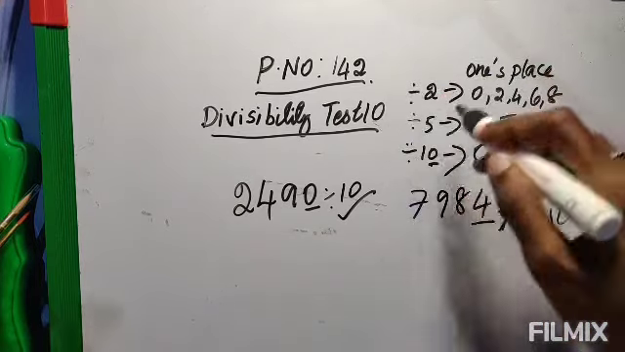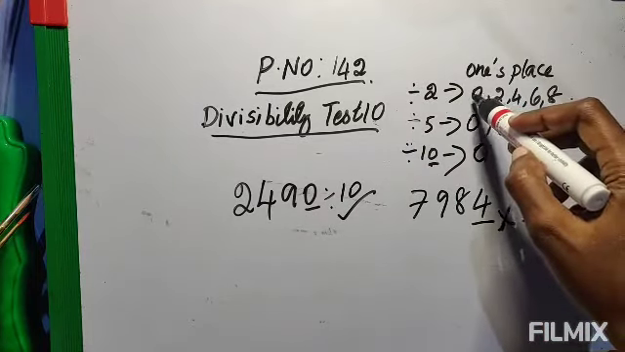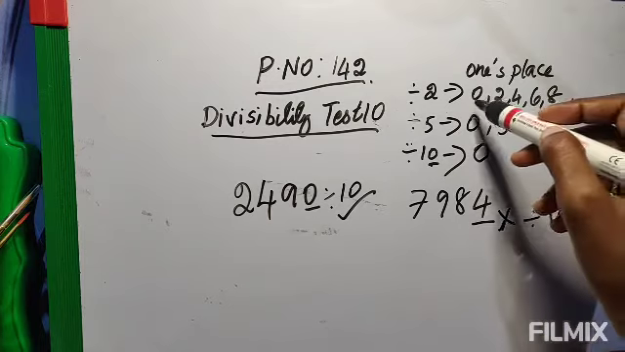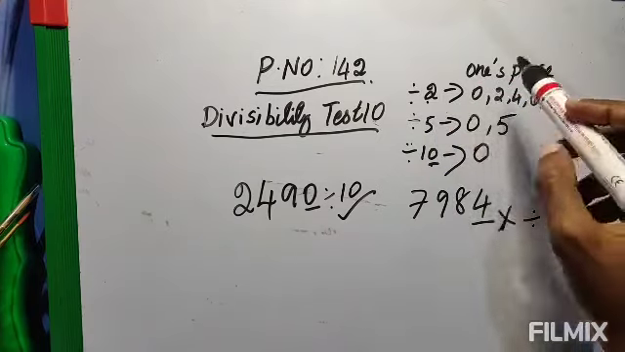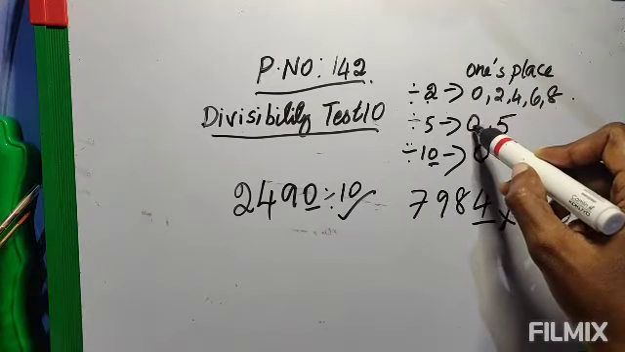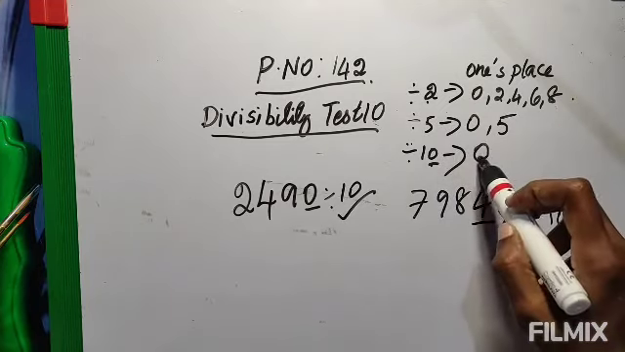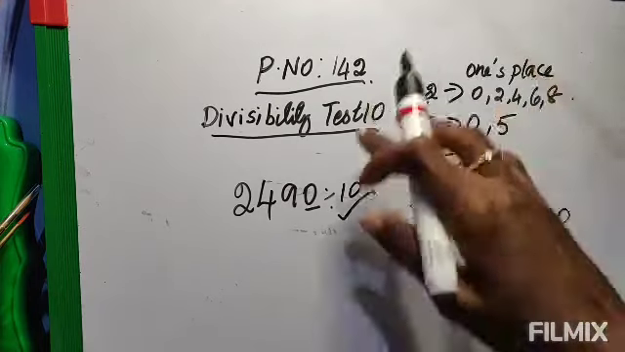Okay, so these three are similar. So remember, if the ones place is 0, 2, 4, 6 or 8, then it is divisible by 2. If it is ending in 0 or 5, then it is divisible by 5. If it is ending in 0, then it is divisible by 10.